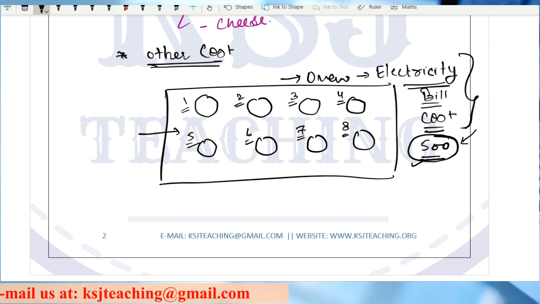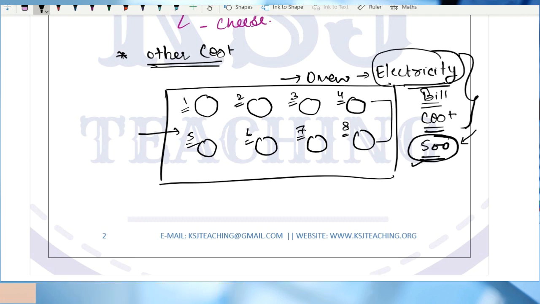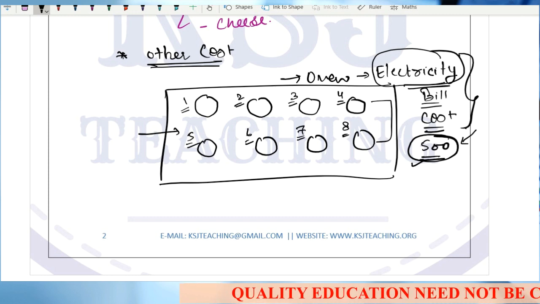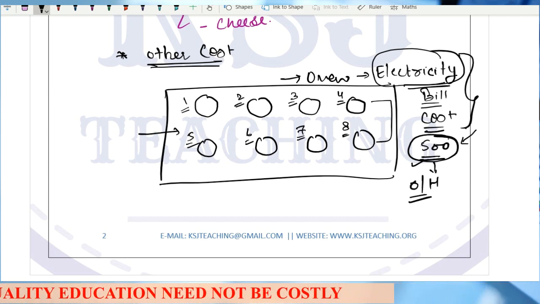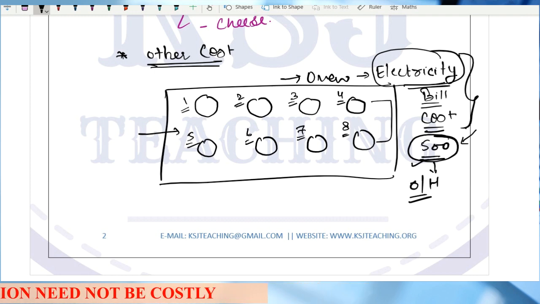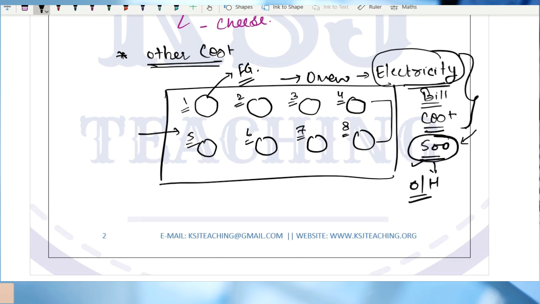No, sir, because electricity is being consumed commonly. 8 pizzas are being baked in the oven and the electricity cost is 500. So this 500 is attributable to all the 8 pizzas. I cannot identify it in one pizza. So this is my overhead cost, right? Why? It is an indirect cost which cannot be identified in one unit of finished product. This pizza is your finished product. One thing is clear. This electricity cost is my overhead.